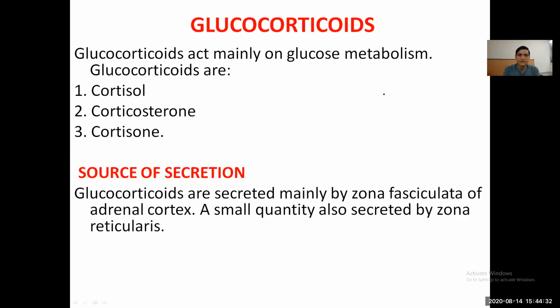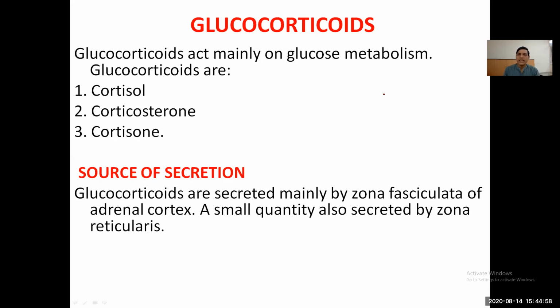In last class, we discussed the mineralocorticoids. There are three main hormones of the adrenal cortex: one is the mineralocorticoids, the other is glucocorticoids, and the third is the sex steroid hormones, the adrenal sex hormones. In continuation of these hormones, we now continue with the glucocorticoids.